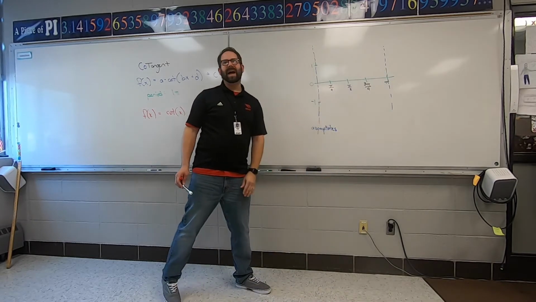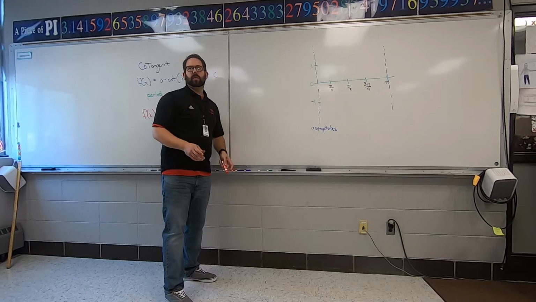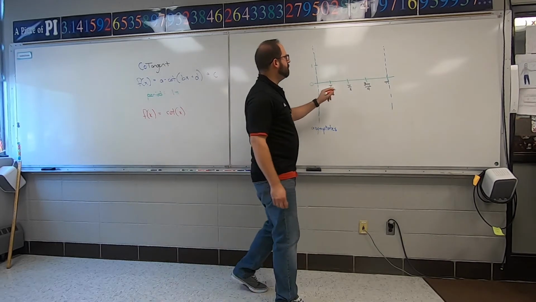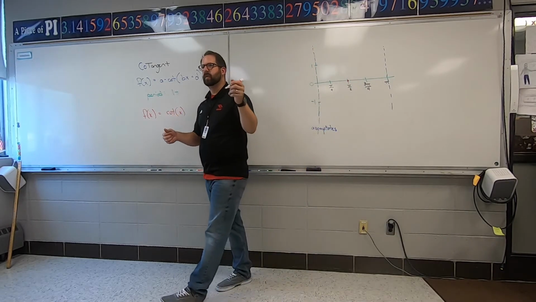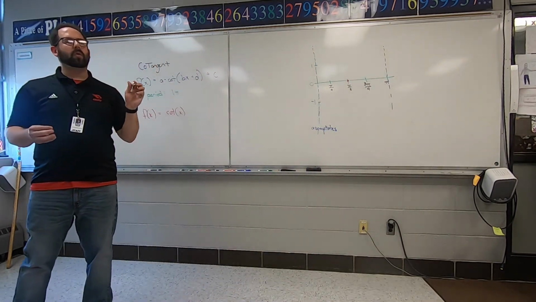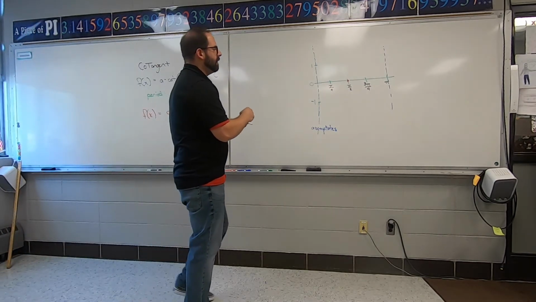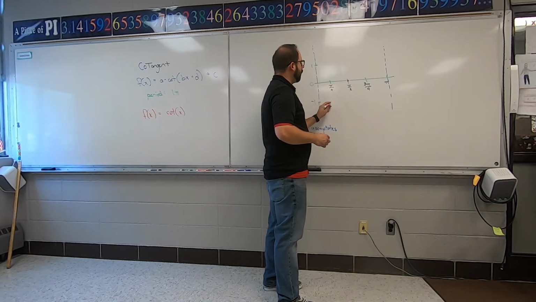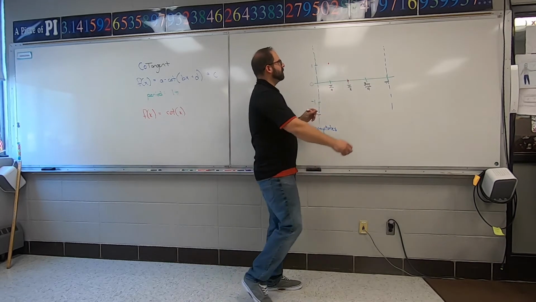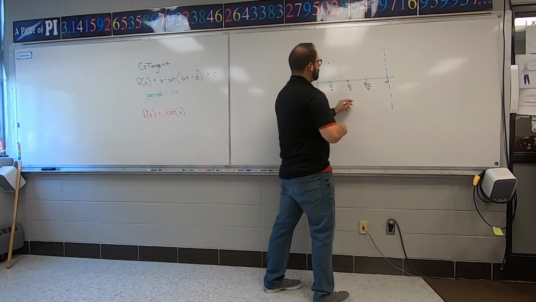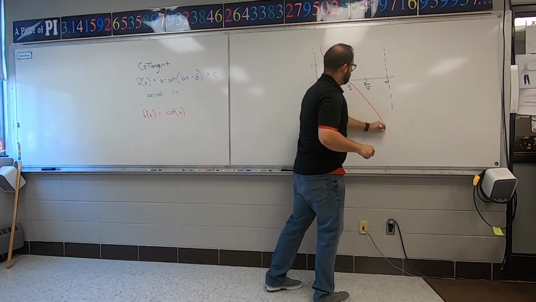All right, and the last part here. The last part, tangent. It will hit the middle at 0. So just like it did on tangent, tangent went right through the origin. This is going to go right through that middle dot. On the left side though, instead of being down here, it's going to be up here. It's a perfect mirror image of tangent. So tangent started up here, went this way. Cotangent goes the opposite direction. God dang it, I just drew the wrong one. It looks like that.